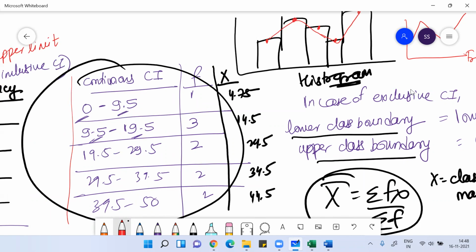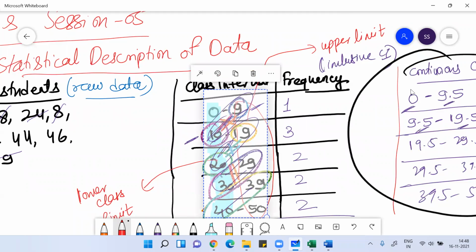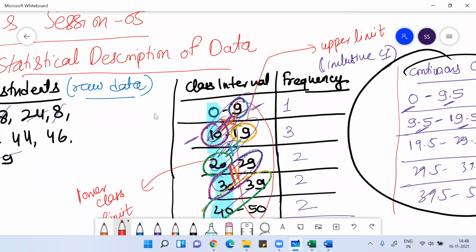You have understood what a lower class limit is and what an upper class limit is. When you see the class interval, the lower value of the class interval is called the lower class limit, and the upper value is called the upper class limit. If the upper class limit of the nth class is equal to the lower class limit of the n plus one class, then it is a continuous class interval or exclusive class interval.